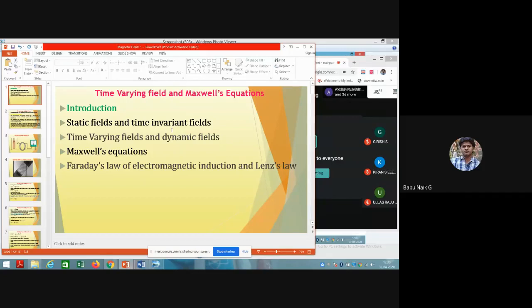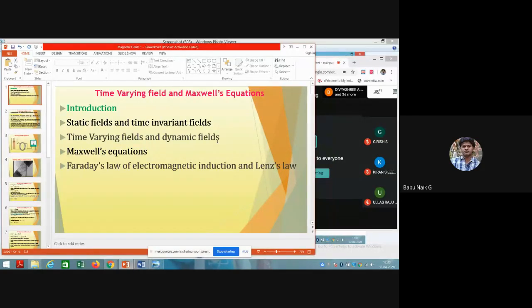Those things we have seen, covering static fields. Now in this chapter we are going to deal with time varying fields, which are also called dynamic fields.